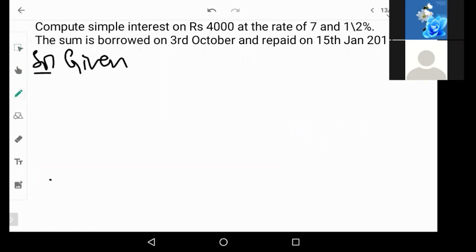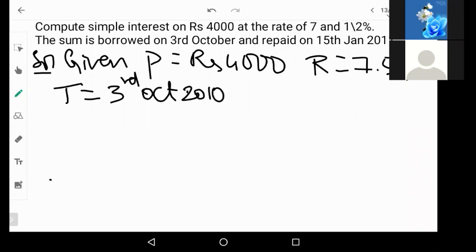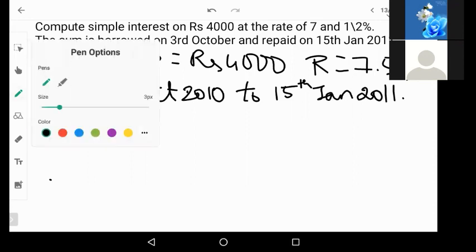Given, principal is rupees 4,000. Rate of interest is 7.5%, means 7.5. Correct? Now coming to the time. Now the sum was borrowed on 3rd October. The year is also given. 3rd October 2010. And it was repaid on 15th January 2011. Now let us count the number of days.